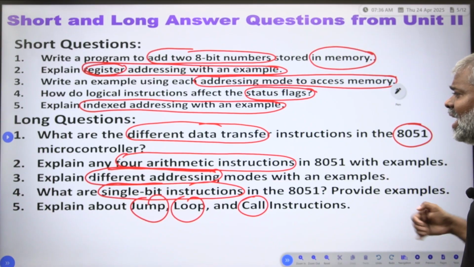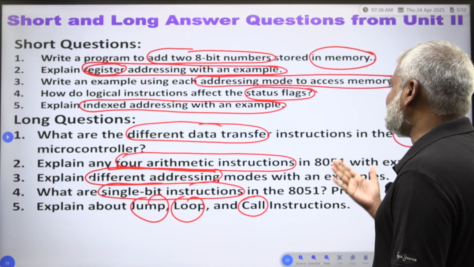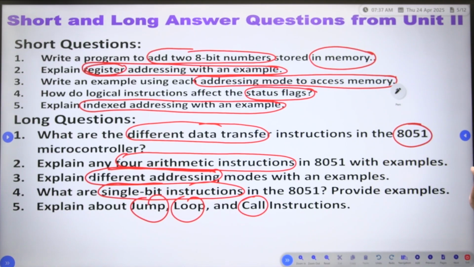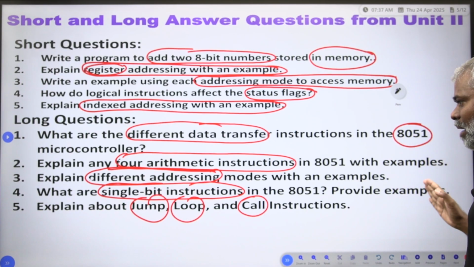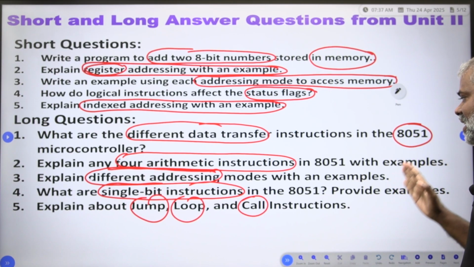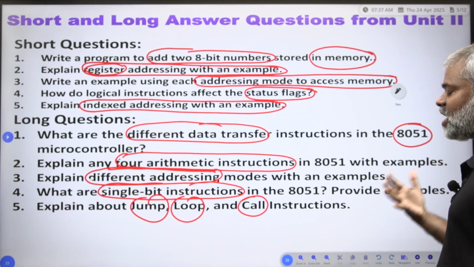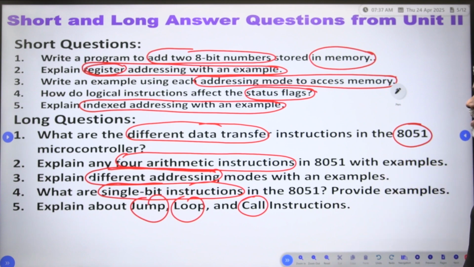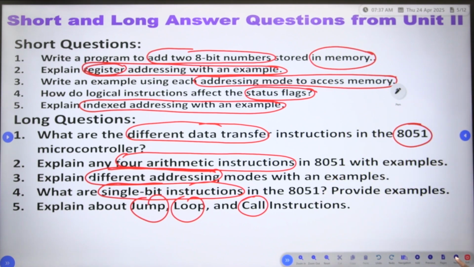Once again, you see the long answer questions in unit number 2. What are the different data transfer instructions in the 8051 microcontroller? Explain any 4 arithmetic instructions in 8051 with examples. Explain different addressing modes with examples. What are the single bit instructions in the 8051? Provide the example. Explain about the jump, loop and call instructions. So these questions you may get in your unit number 2.